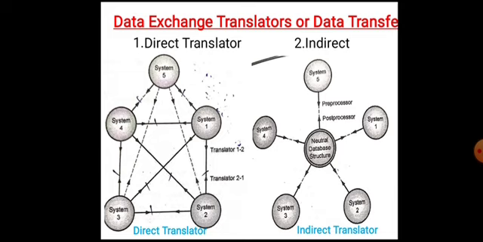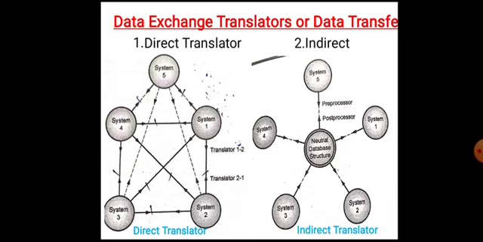Now, the advantages of indirect translators are: first, adding one system to existing n systems requires writing only two additional translators regardless of the value of n, and hence indirect translators can be used for data exchange among a large number of CAD/CAM systems.